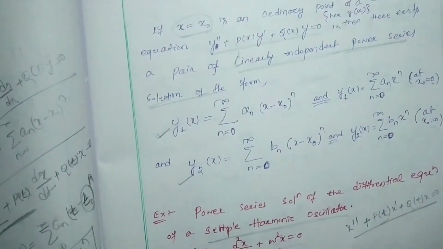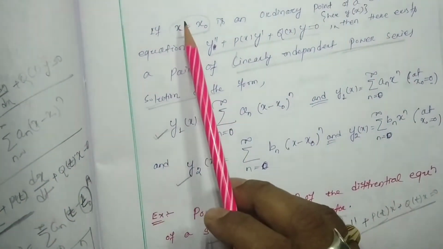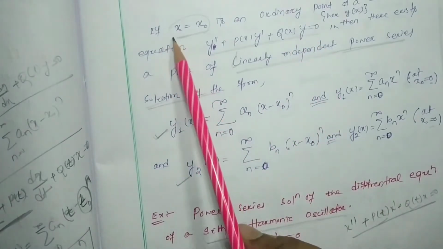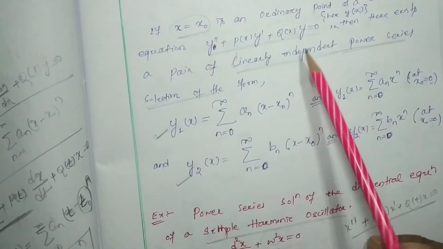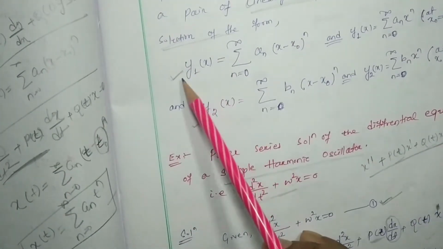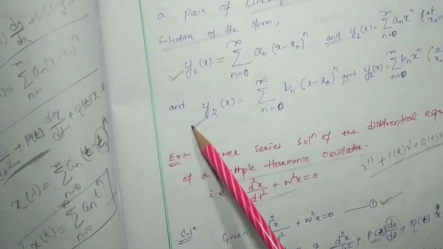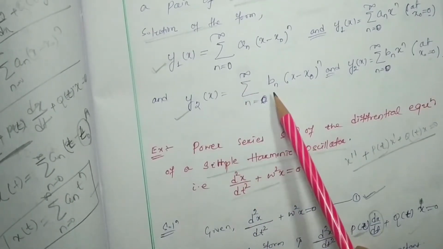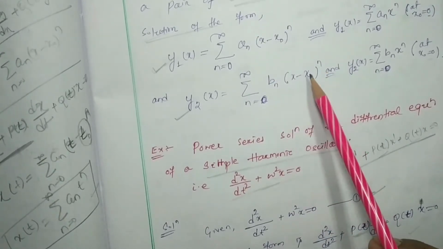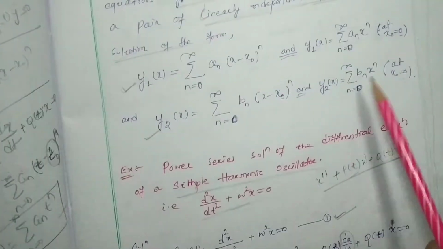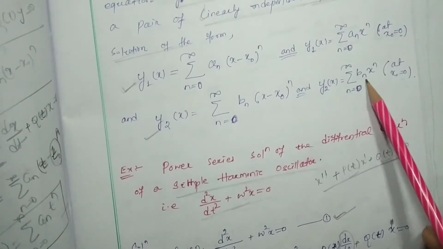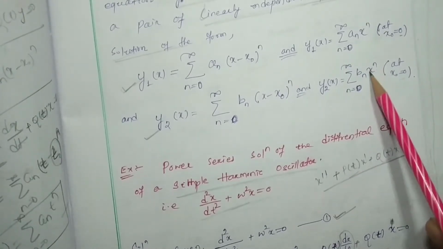So if we are going to extract a power series solution of a differential equation which has a singular point at x equal to x0, then we can find a pair of linear independent power series solutions. Means we are going to get one solution and another solution also in the form of b_n, the coefficient will be different, (x minus x0) to the power n. If we consider x0 as 0, then it will be b_n into x to the power n. Here n is the subscript, okay, here x to the power n.